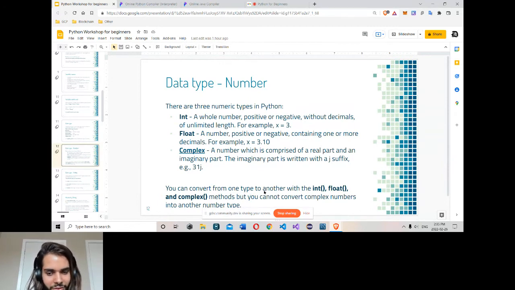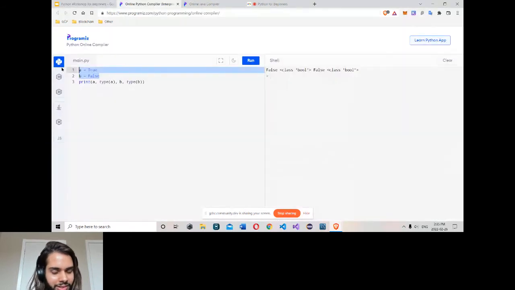Again, you can convert one type to another type: int, float, and complex. Let's now convert. Let's write a as an integer. B, I will take this integer and make it a float.